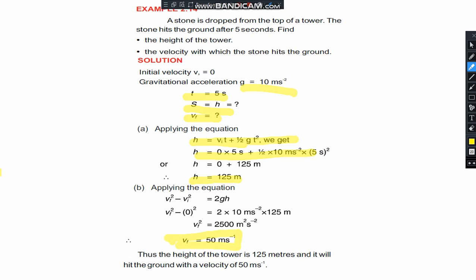Thus the height of the tower is 125 meter and the stone will hit the ground with a velocity of 50 meter per second.